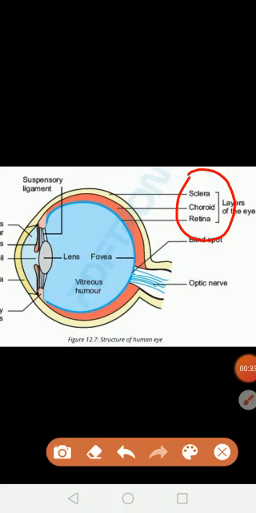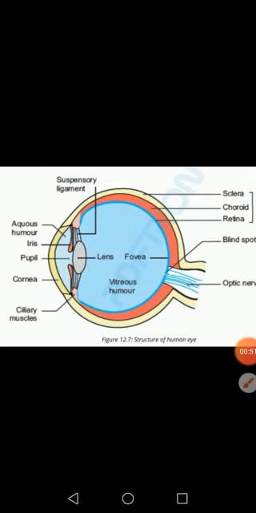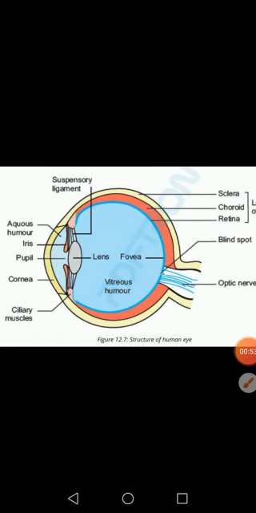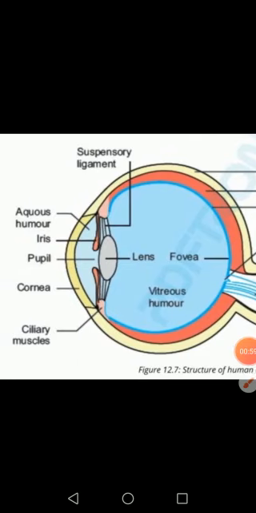We have discussed up to the retina and its different points, like the fovea and blind spots. Now we will discuss the next structures, which are the aqueous humor and vitreous humor.